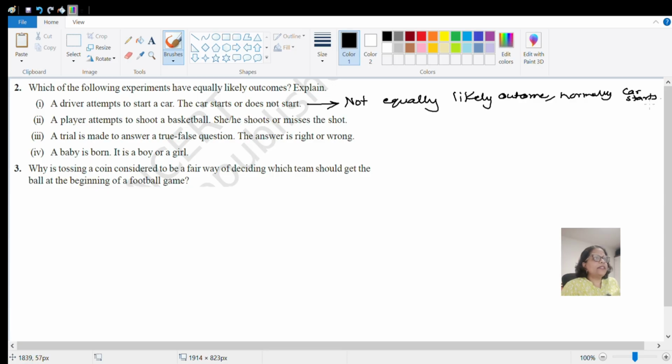Okay, next question: a player attempts to shoot a basketball, she or he shoots or misses the shot. This is also not an equally likely outcome, because it depends on the ability of the player.